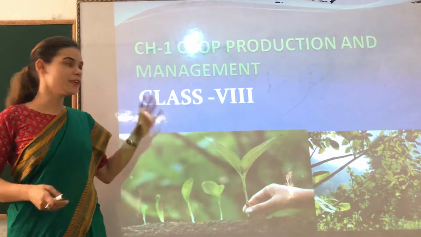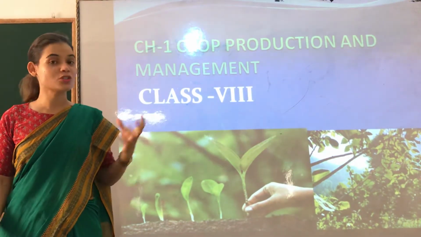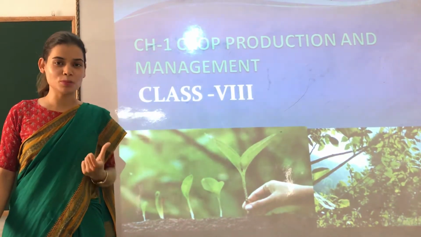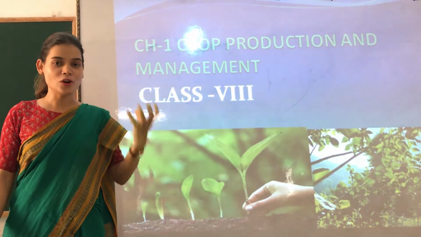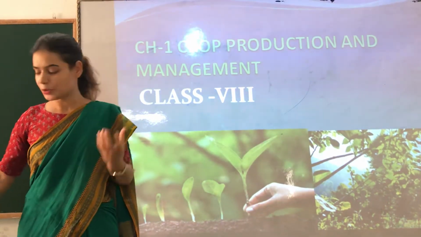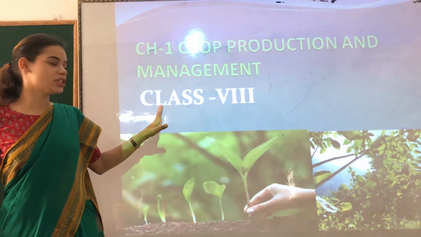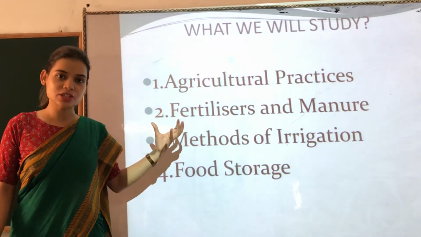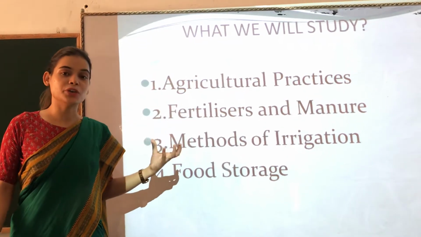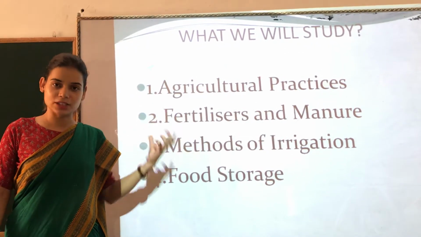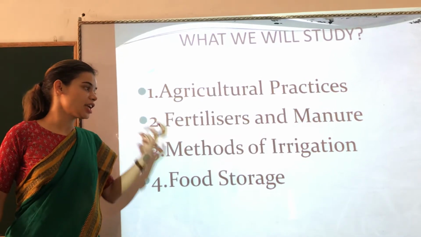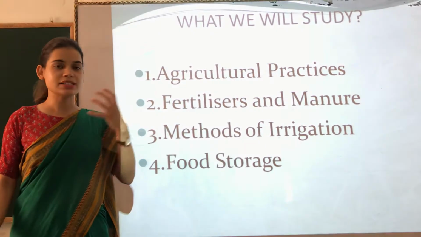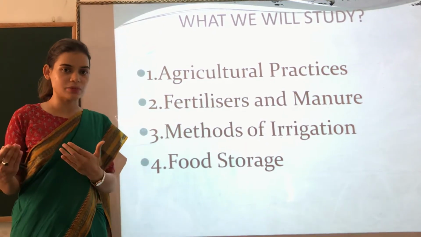Alright. So the very first chapter that we studied was crop production and management. I hope you all must have made one separate notebook for your science and you have written all your science homework in that. Okay. So in this chapter, we studied a few topics. We studied about agricultural practices. We studied what is a manure, what is the importance of manures and fertilizers, what is irrigation, the various methods of irrigation, food storage and all these things. Let's revise them one by one, right?